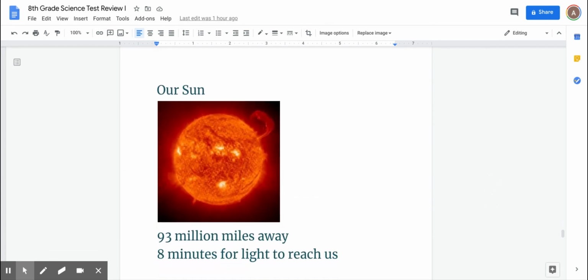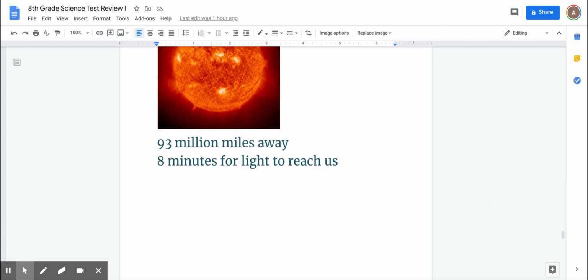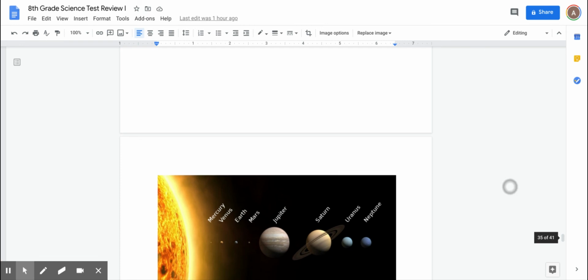And here's our sun. Even though it looks reddish orange, it is a yellow star, 93 million miles away. It takes light 8 minutes to reach us. So when you're looking at the sun, which you should not be looking at, the light that left the sun left a little more than 8 minutes ago, but roughly 8 minutes ago.